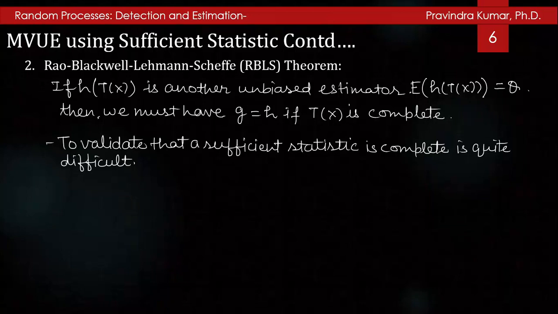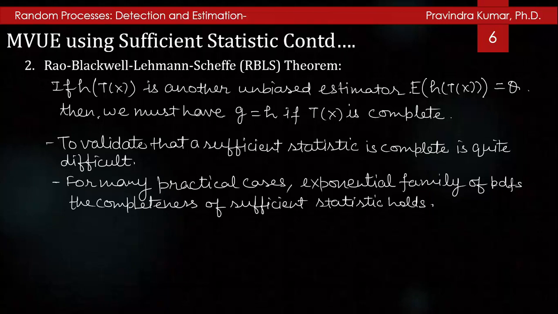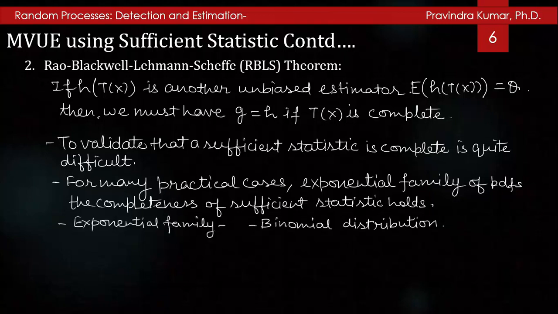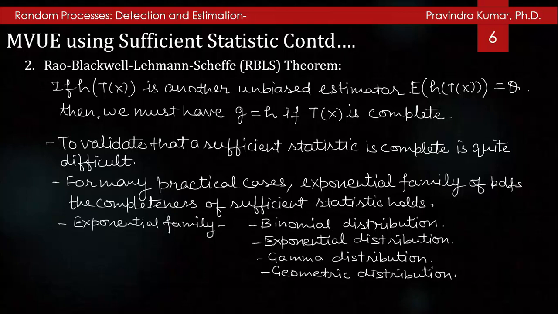But for many practical cases, for the exponential family of PDFs, the completeness of the sufficient statistic holds, and these exponential families are binomial distribution, exponential distribution, gamma distribution, geometric distribution, normal distribution, and Rayleigh distribution.